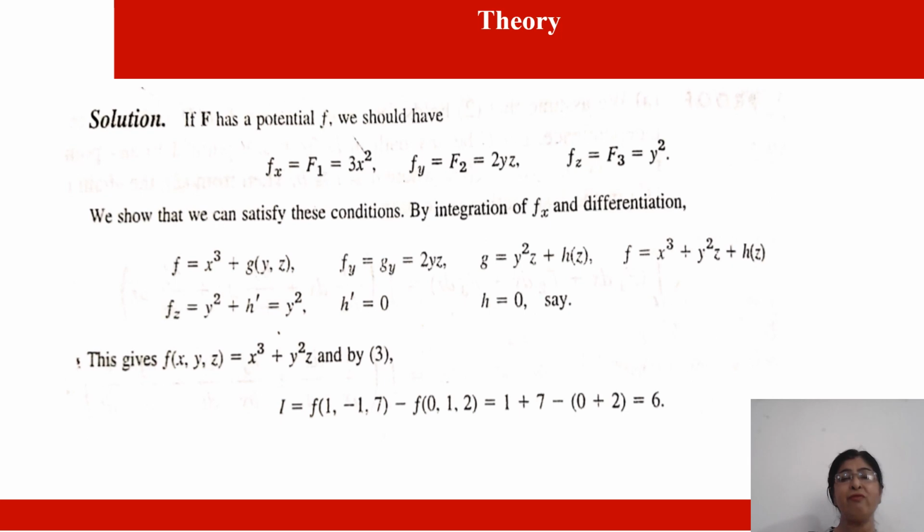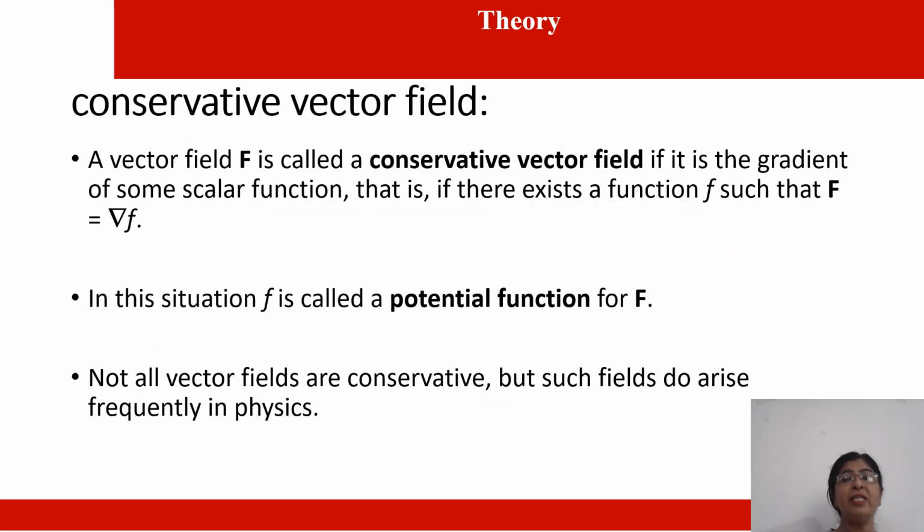So what I will get? 1 plus 7. Now f of (0, 1, 2): 0 cube plus 1 square into 2. So it becomes 0 plus 2. So 7 plus 1 is 8, and 8 minus 2 is 6. In this way we can find the potential function.